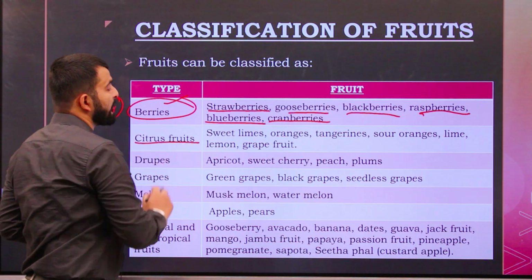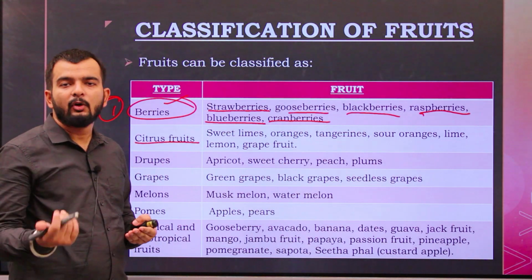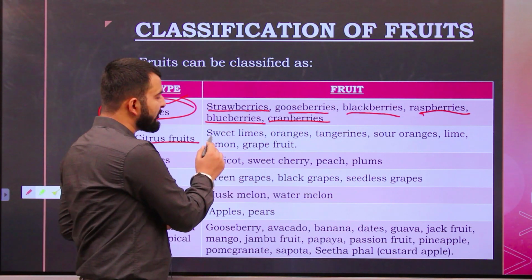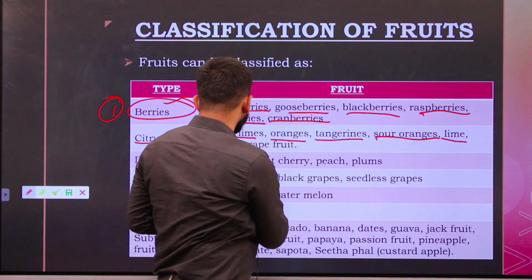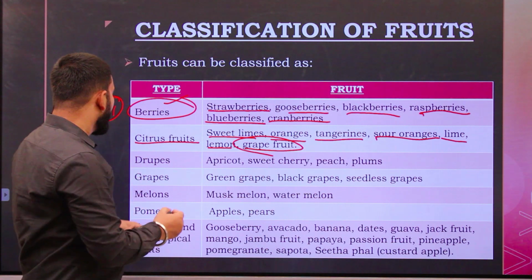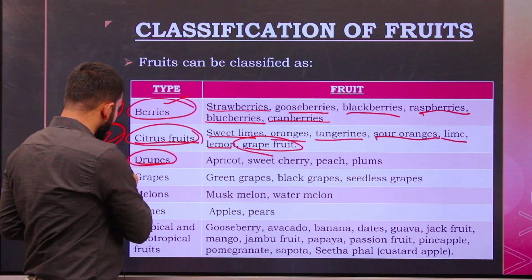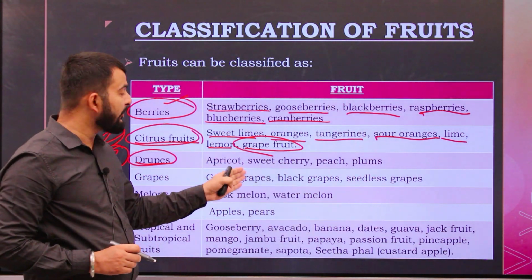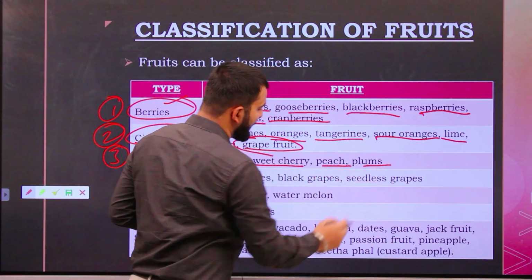Second, we see citrus fruits. The most famous examples are oranges and lemon. But apart from that, sweet lime, tangerine, sour oranges, lime, grapefruit also come under citrus fruit. Then drupes, the third category. Examples of drupe fruit are apricot, sweet cherry, peach and plums.